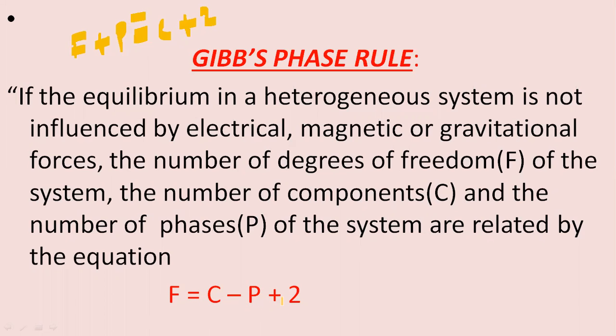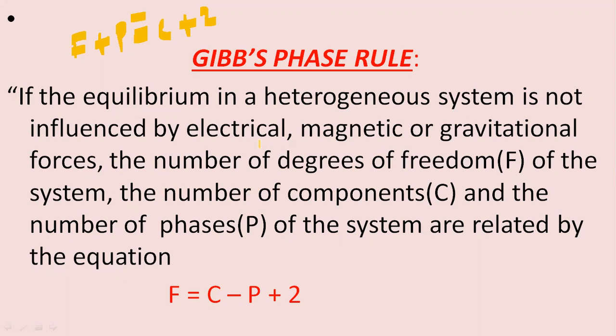Based on this equation, he gave the statement that if the equilibrium in a heterogeneous system is not influenced by electrical, magnetic, or gravitational forces, the number of degrees of freedom of the system, the number of components, and the number of phases of the system are related by the equation F is equal to C minus P plus 2.